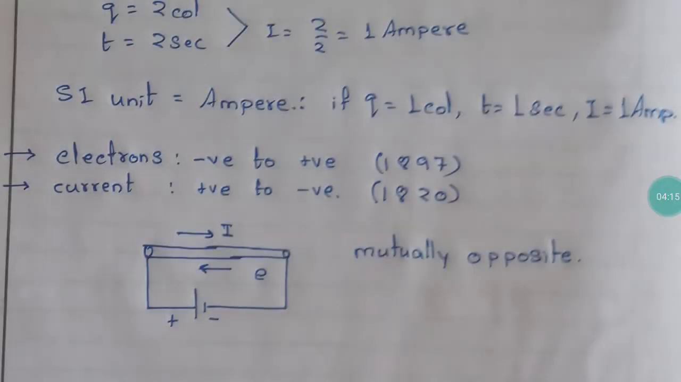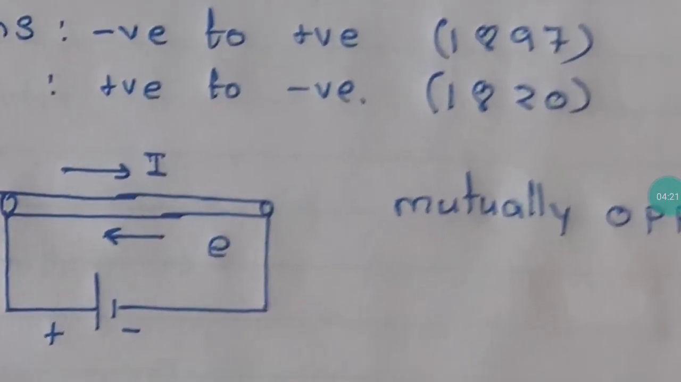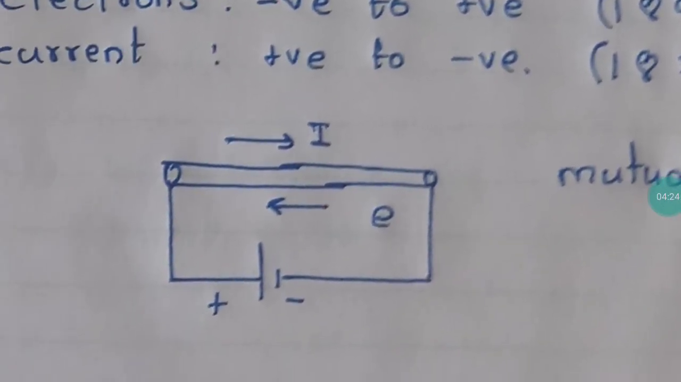Now what will you do to make current flow in a conductor? You see, this is a conductor, and I have attached something to it. Let's see what that something is. See, this is my conductor, and I want current to flow through this conductor. So what will I use?